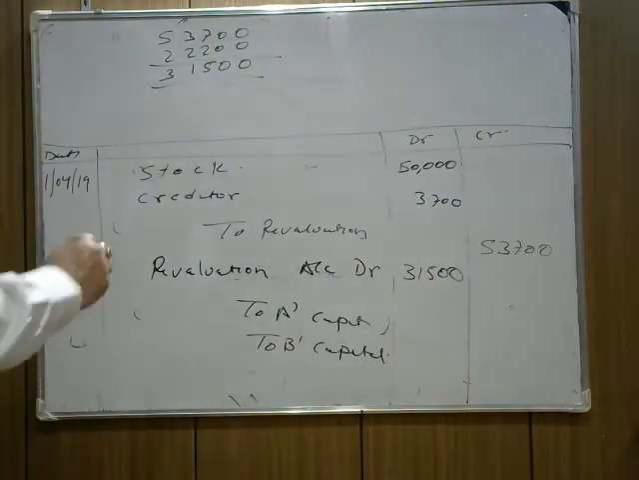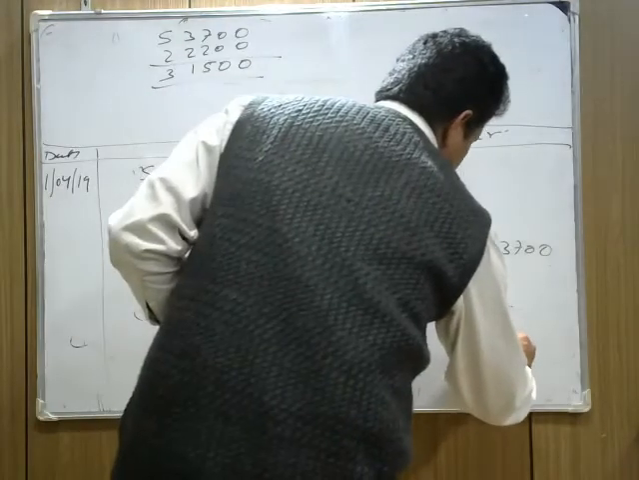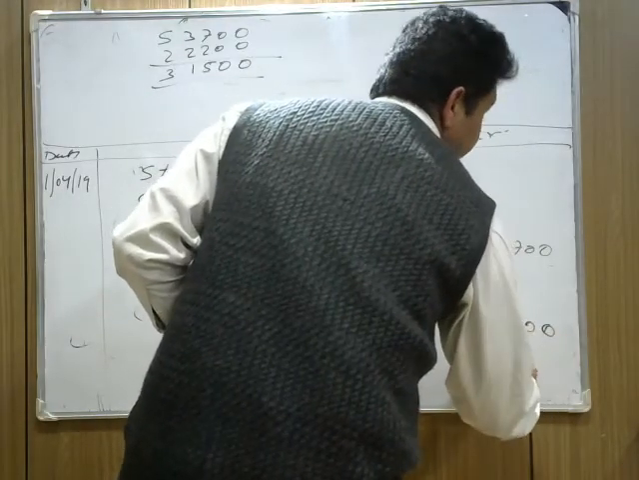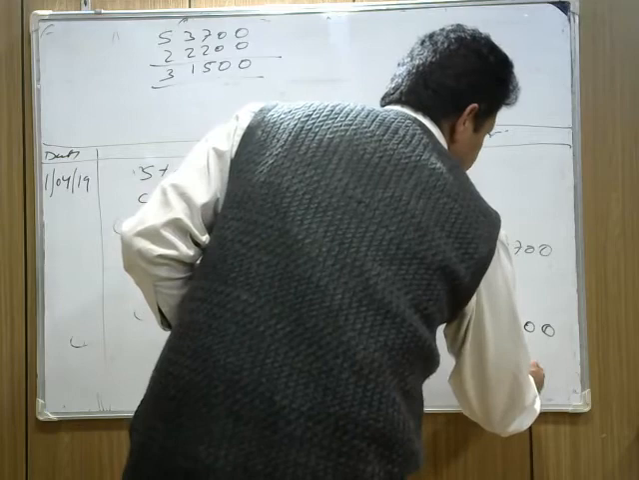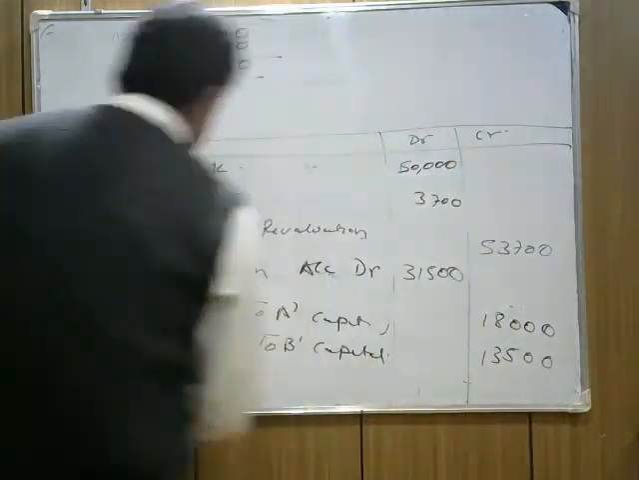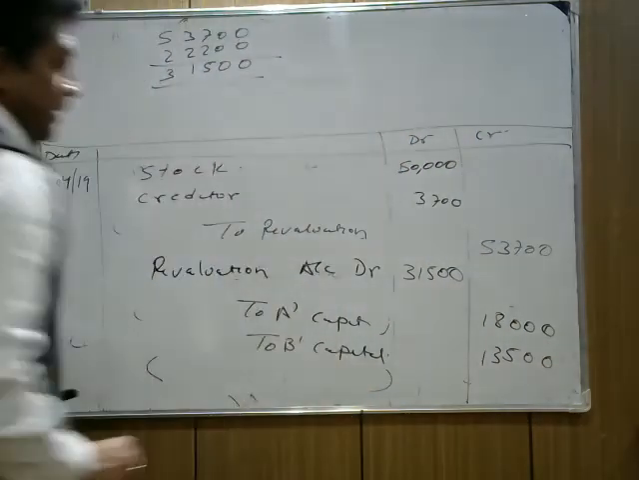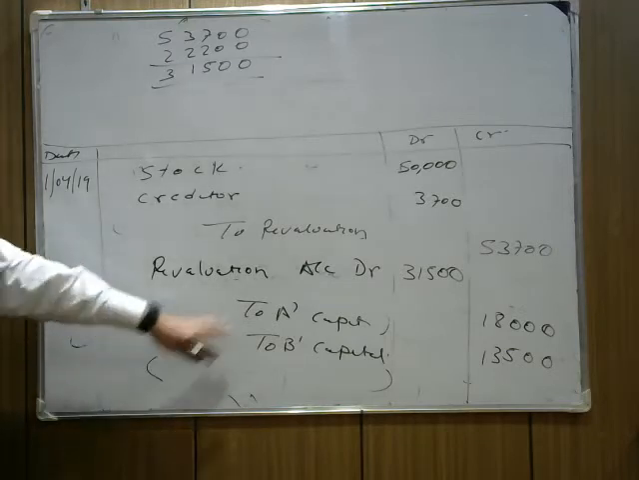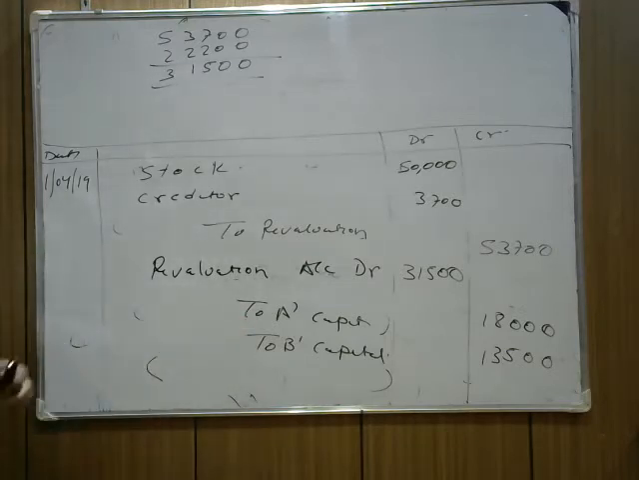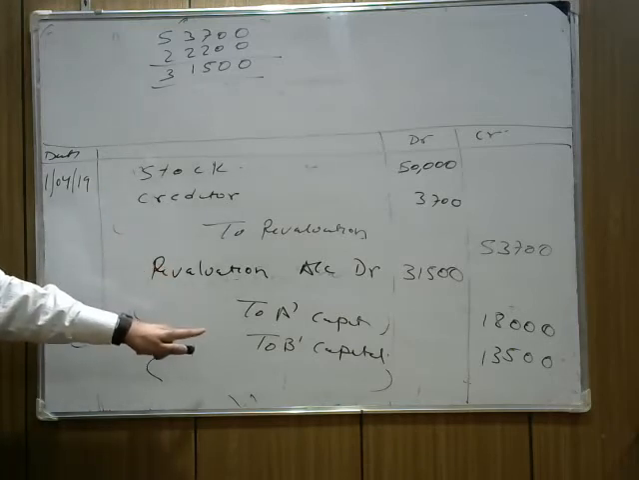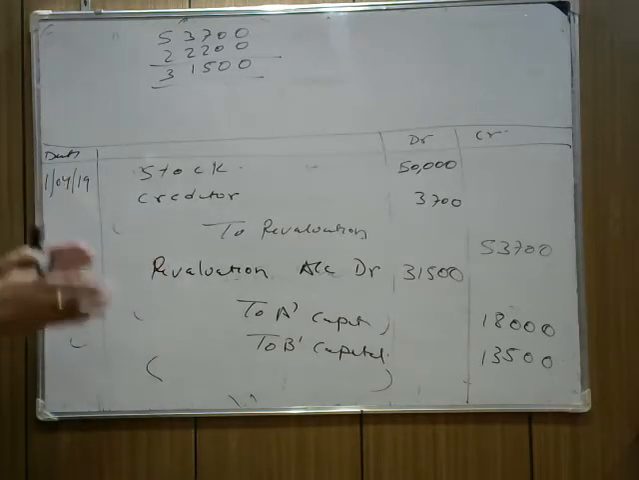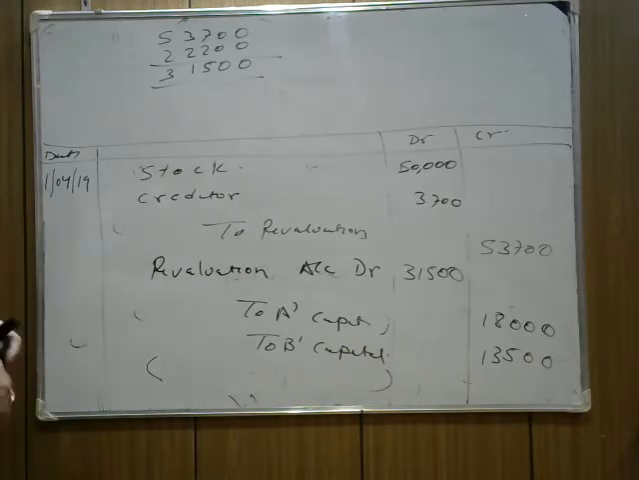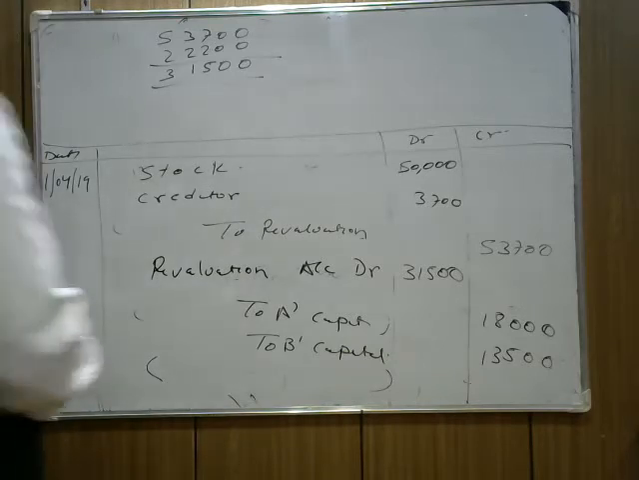Check again. Solve it. It's 18,000 and 13,500. Can you solve it now? 31,500 divided in the old ratio, being revaluation profit distributed among old partners in the old ratio. Please concentrate here. The revaluation profit should be divided in the old ratio. So we write revaluation account debit to A's capital, to B's capital in the old ratio.